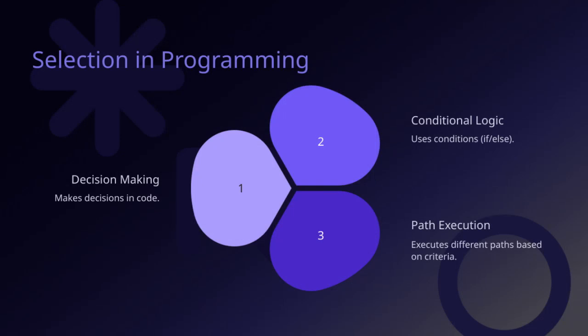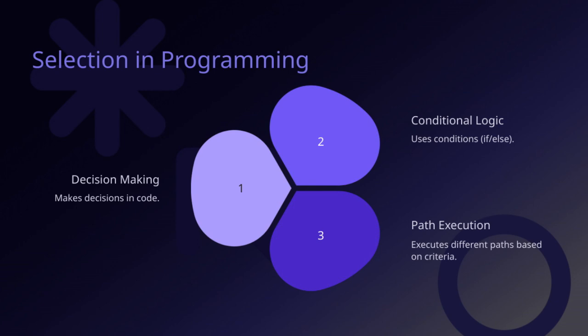Now let's take a look at how code can execute different paths based on certain criteria. This is where decision-making really comes into play. In programming, we use conditions, like if and else statements, to make choices. These conditions help the program decide what to do next, depending on the data or situation. Think of it as giving the program a set of questions to answer. If the answer is yes, it follows one path. If no, it takes a different route.